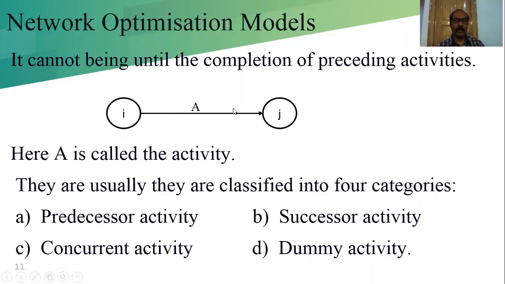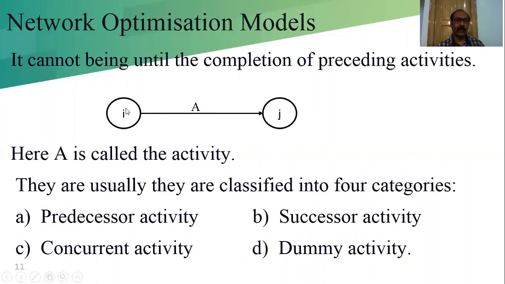An activity is denoted by an arrow with a capital letter. It has a start node and an end node, each with a number. For this example, we consider this the ith node and this the jth node. Activity A's start node is i and its end node is j. A node is denoted by a bubble or circle with a number.